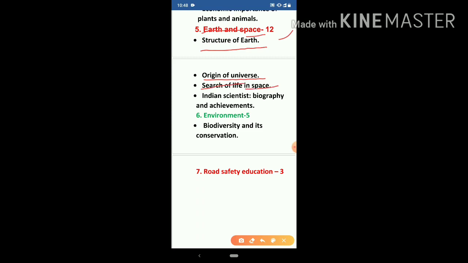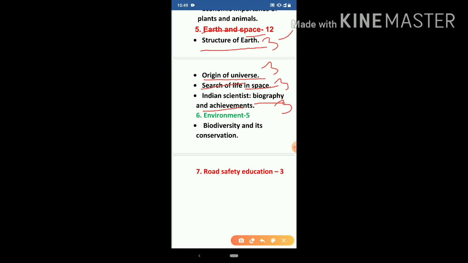And fourth is Indian scientist. In this chapter we will study about the biography and achievements of our scientist. In this part, each and every chapter consists of 3 marks each. In this way we can say that total 12 marks are covered in this earth and space topic.